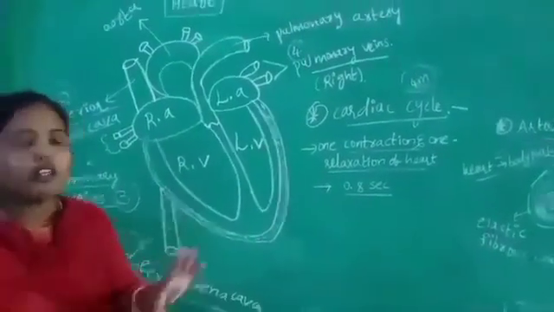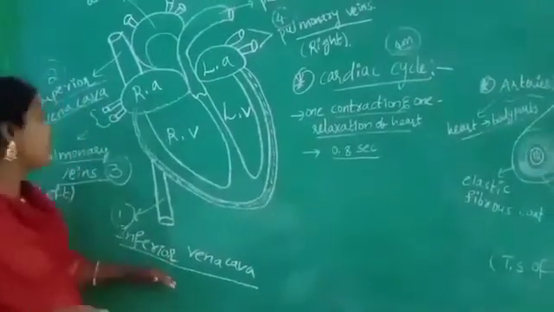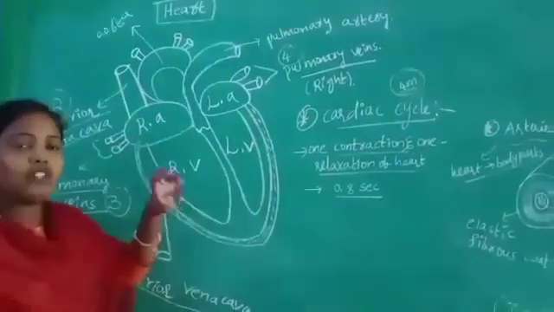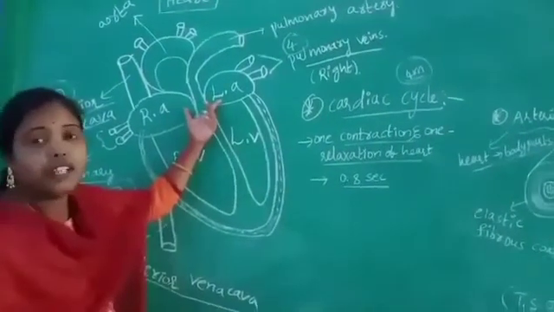Very simple. From the superior vena cava, inferior vena cava and pulmonary veins, the blood enters the right and left atrium.